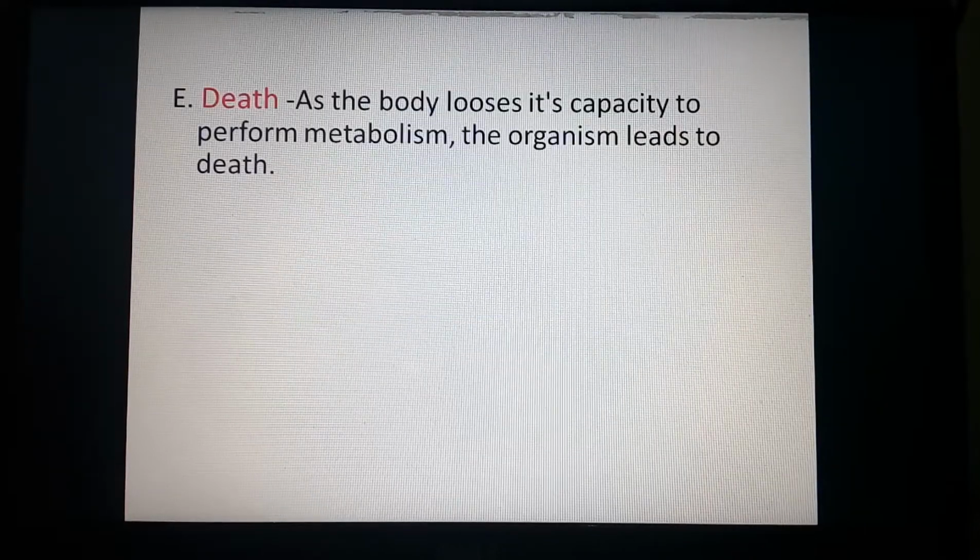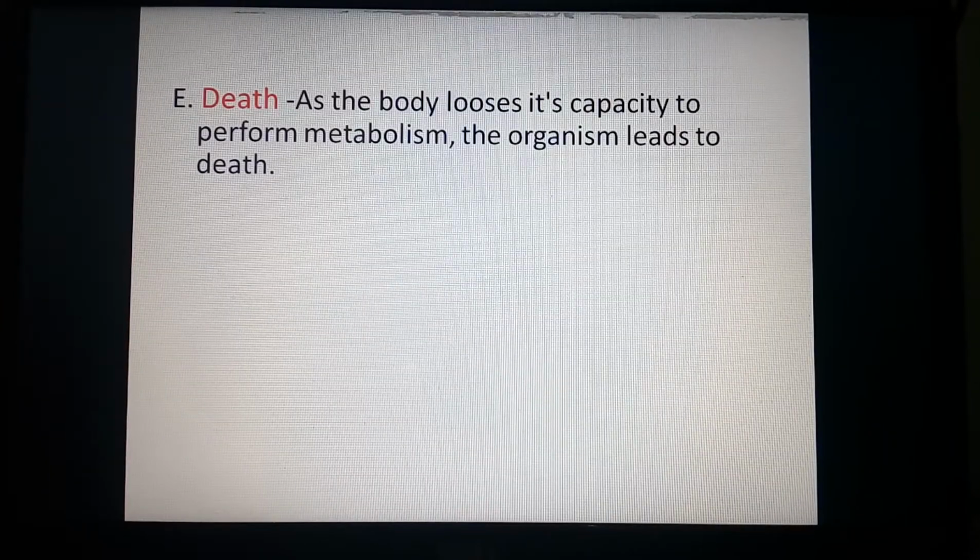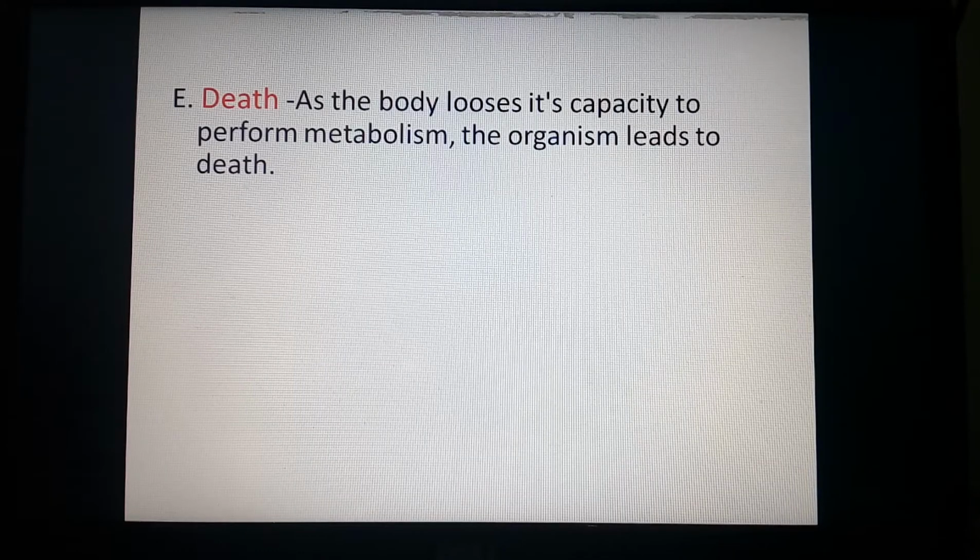Next one, death. As the individual organism goes through aging, the body of the organism loses its capacity to perform metabolism, and the final stage in the life of an organism is called death. So an organism leads to death after completion of its lifespan. What is lifespan? The time duration between birth and death is called lifespan.